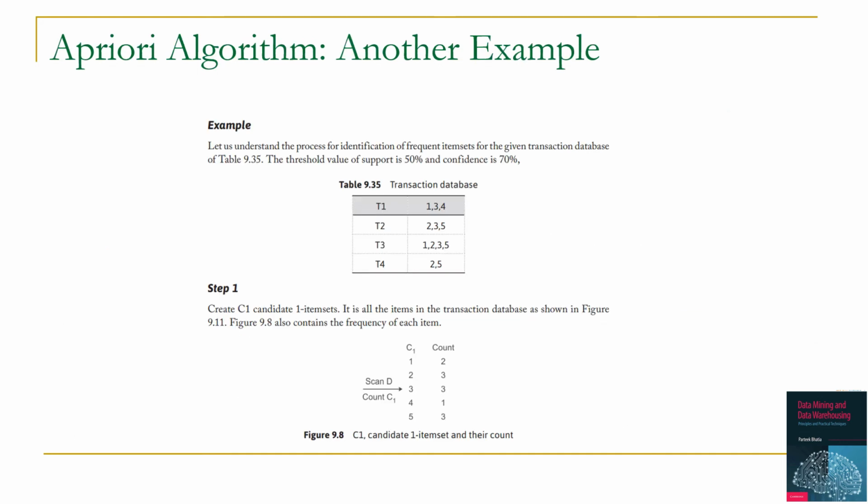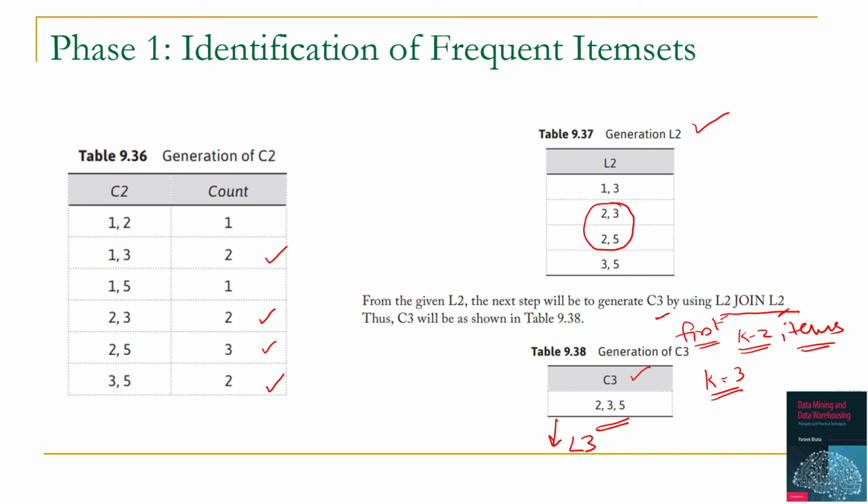We have to find the frequency of 2 3 and 5, and you can see that the frequency of 2 3 and 5 is 2. So this will be qualified as L3. So in L3 we have the 3 item set 2 3 and 5. There is no 4 item set possible in this situation. We have completed our first phase, that is identification of frequent item sets, and we have identified L3 with the 3 item set 2 3 and 5.